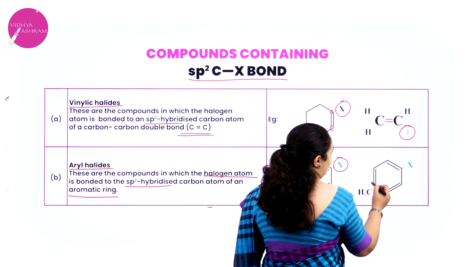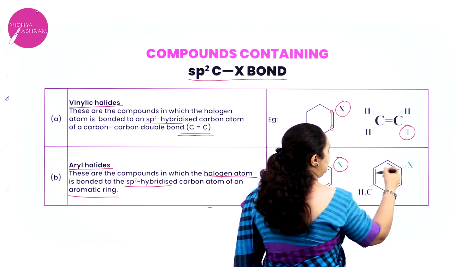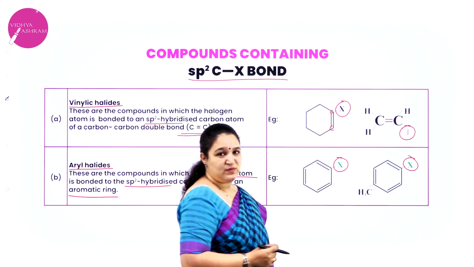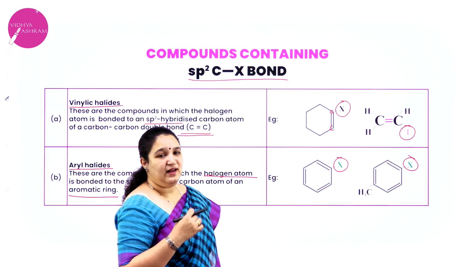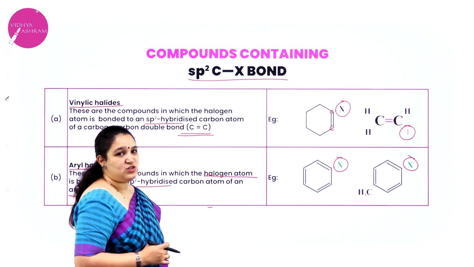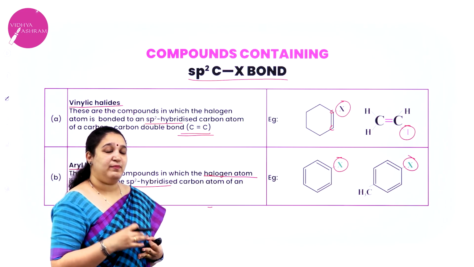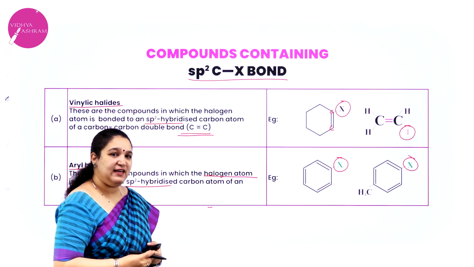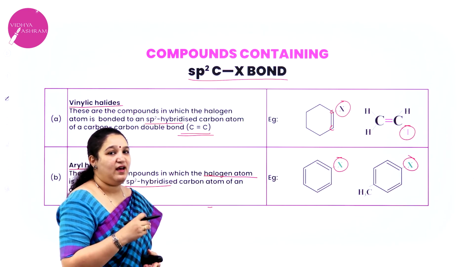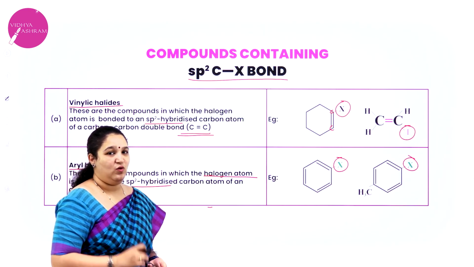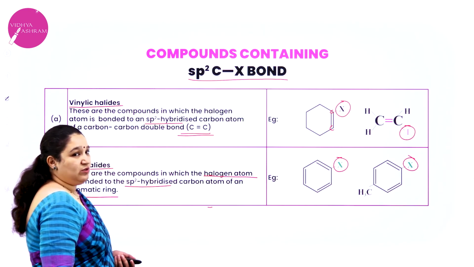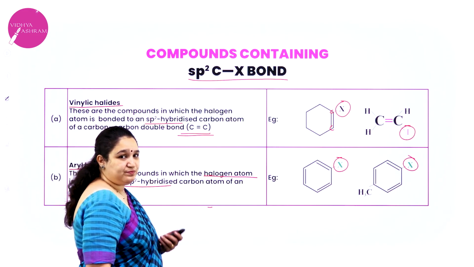Here also you can see you have the benzene ring and the halogen is attached directly to it. So it is aryl halides. So I hope you have understood about alkyl halides, allylic halides, benzylic halides, vinylic halides and aryl halides. That is about the classification.